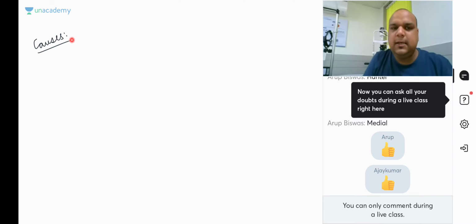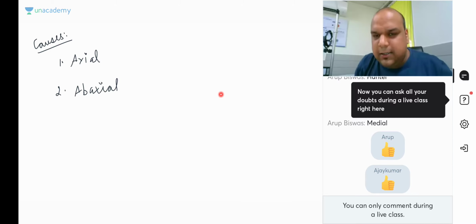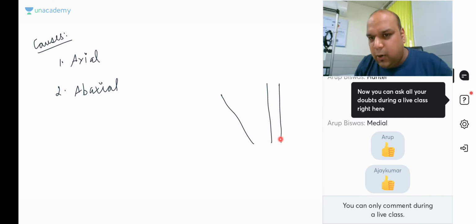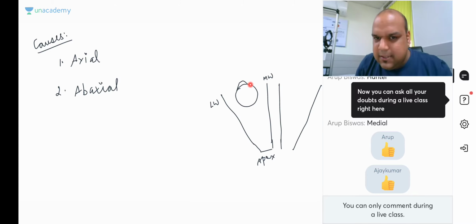In simple words, it can be of two types: axial proptosis and abaxial proptosis. What is the difference, everybody? Axial means in a straight line. Let me draw a cut section of an orbit for you, like the one I drew in an earlier lesson when explaining peribulbar and retrobulbar routes. This is the lateral wall, this is the medial wall, this is the apex of the orbit, and this is the base. This is where my eyeball is present, this is my iris, and this is my optic nerve.